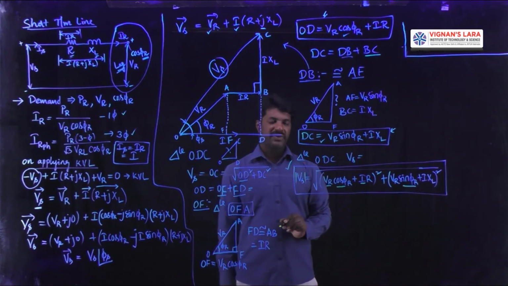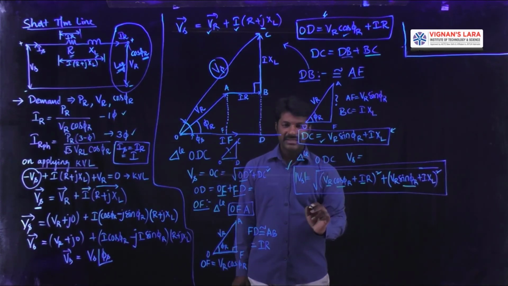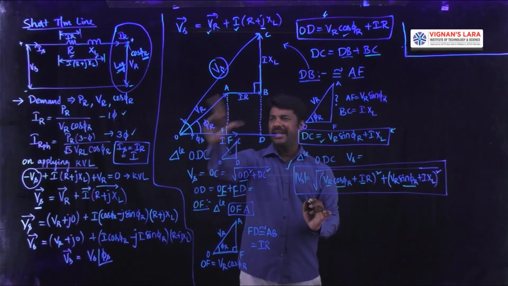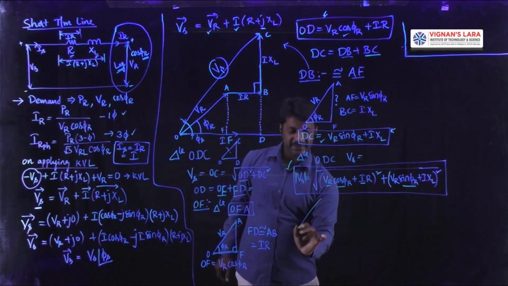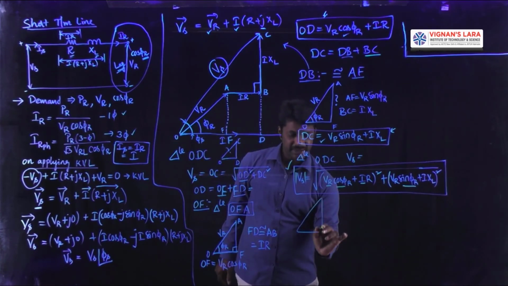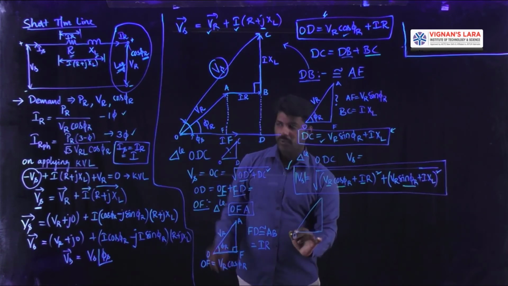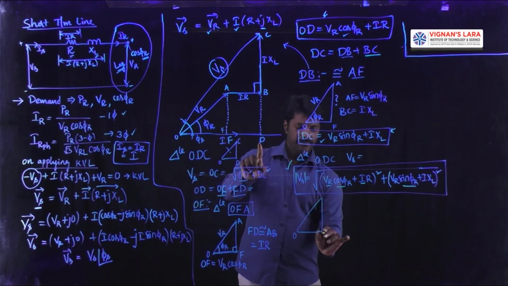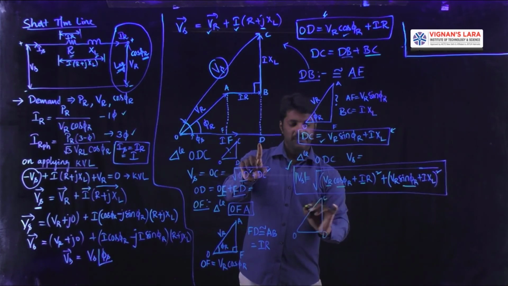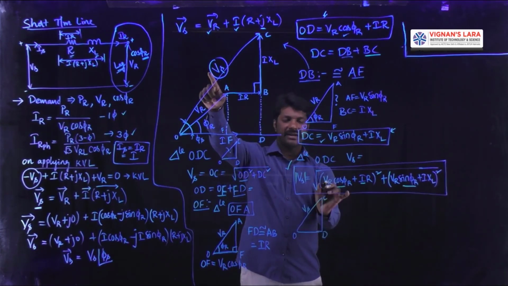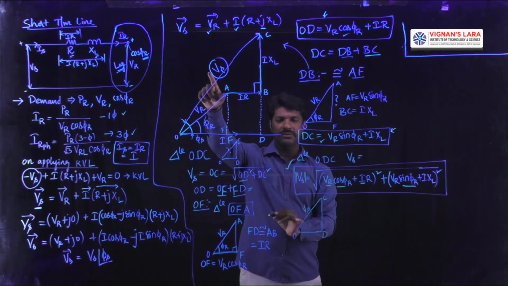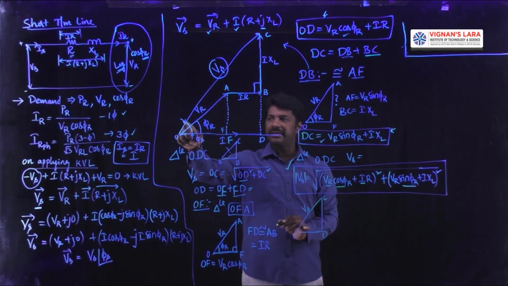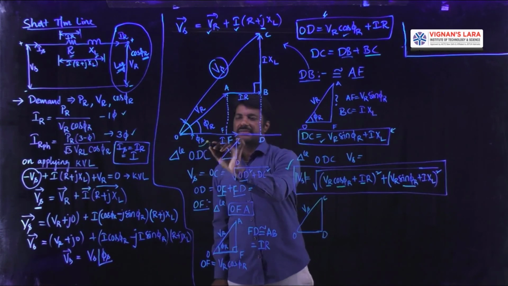Then what about the phase angle on the sending end side? The phase angle on the sending end side can be obtained from the triangle itself. For convenience, I am redrawing it here. That triangle is O, D, C, with the known hypotenuse calculated as Vs. Just now we calculated this Vs. The angle made by this Vs with respect to the horizontal component in our phasor diagram is phi s.